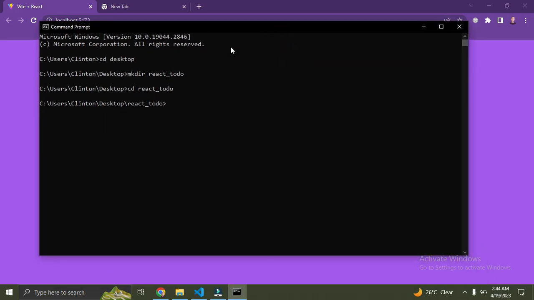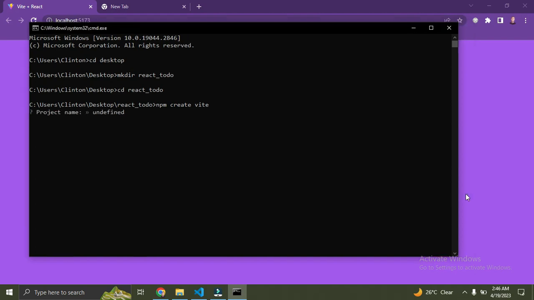Once I'm in this directory, I'm going to create my React application using Vite. I'll say npm create vite. It's going to take quite some time, but wait for it. Right now I'm going to give my project a name. I'm going to call it to do app, enter. Use your arrow keys to pick React from the list, enter. Then pick JavaScript, enter.